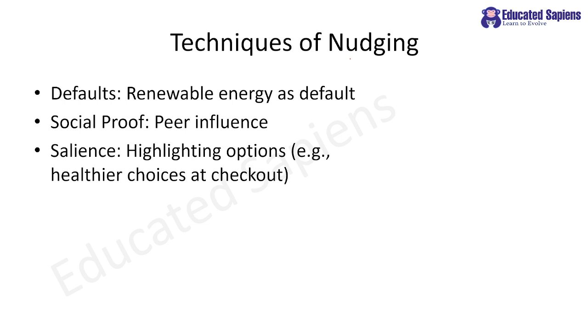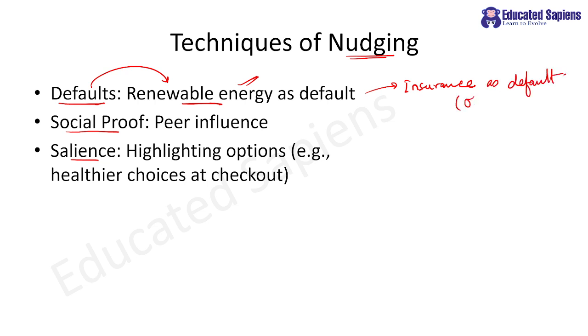Okay. So my dear students, there are multiple techniques of nudging. First one is defaults. Second one is social proof. Third one is salience. Clear? Where default means, for example, you will use renewable energy as default, or maybe insurance as default. That will be ticked by default, है ना? Insurance as default. You have to opt out of the things.